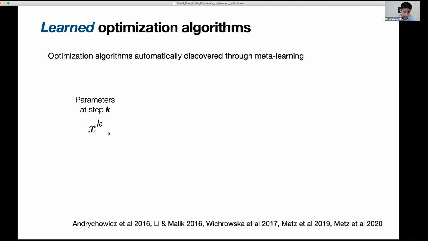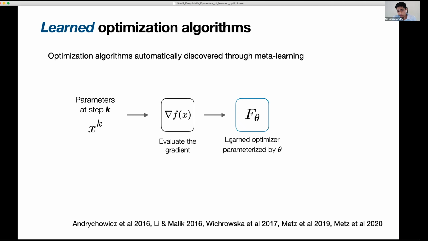So that's the parameters xk. We query the function that we're trying to optimize, so we compute the gradient with respect to those parameters. And now we feed that gradient into this learned optimizer, which you can think about as just some function capital F here. And that learned optimizer is parameterized by some meta parameters theta. And so theta kind of controls or governs exactly what this function is doing. And the job of this function is now to spit out updates to these parameters.